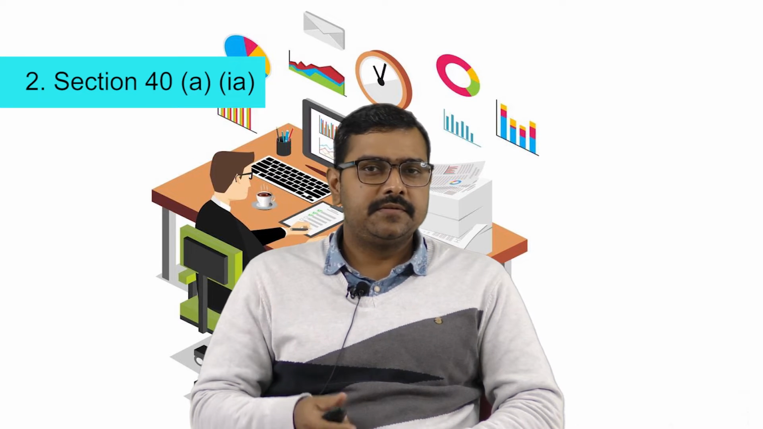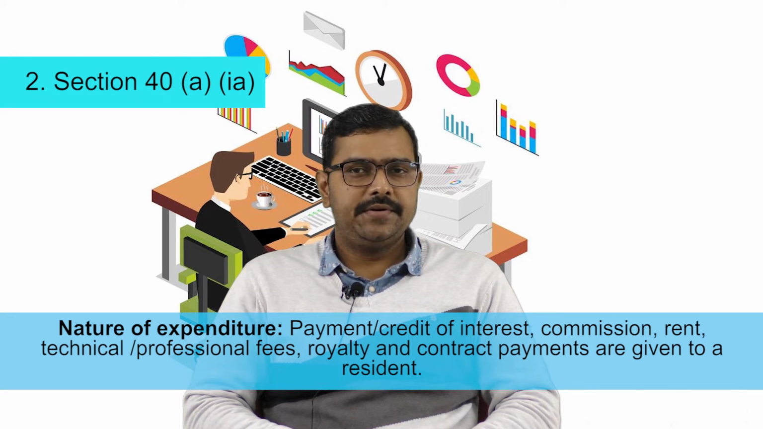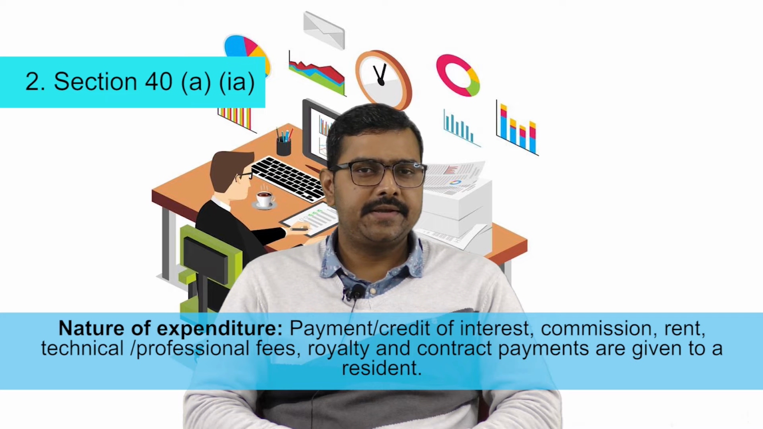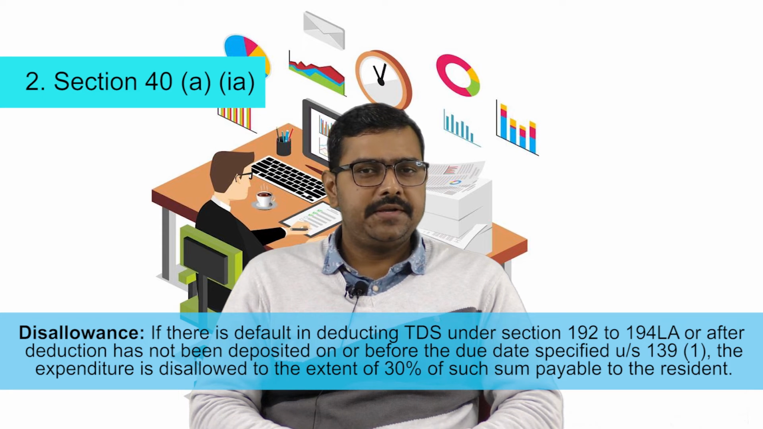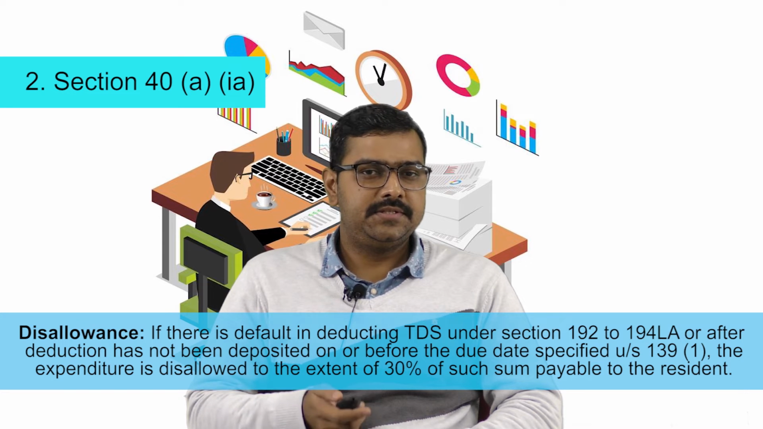Next is section 40(a)(ia). The nature of expenditure covered under this section is payment or credit of interest, commission, rent, technical or professional fees, royalty or contract payments given to a resident. Disallowance: if there is default in deducting TDS under sections 192 to 194LA, or after deduction it has not been deposited on or before the due date specified under section 139(1), the expenditure is disallowed to the extent of 30% of such sum payable to the resident.